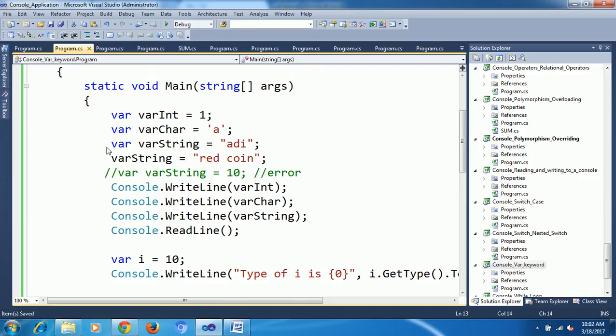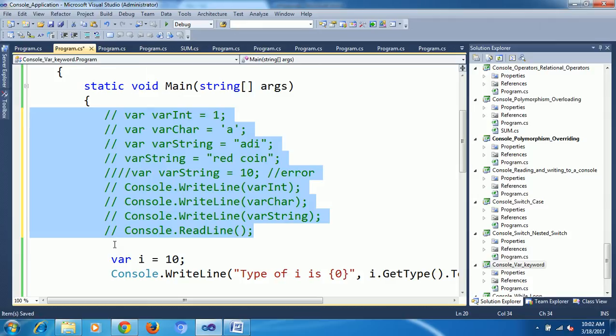This is one example. This is some commenting. You understand this one? Next, down there is one more example.